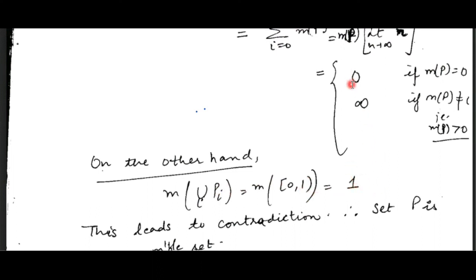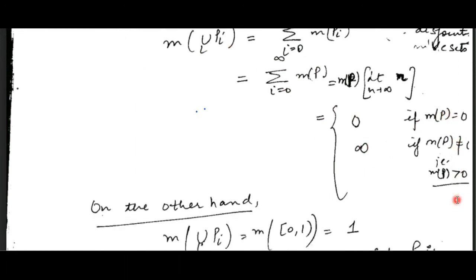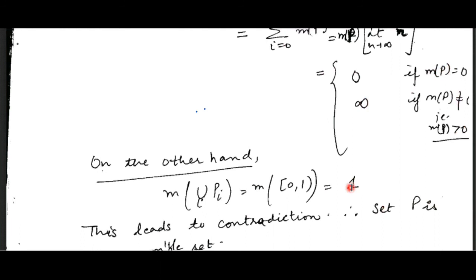In neither case, as you can see easily, is the measure of the union of Pi, which is 1, the same from this side. From here we have the measure of the union of Pi as 0 or infinity depending on whether the measure of P is 0 or non-zero. However, here it is 1. So this is not possible.